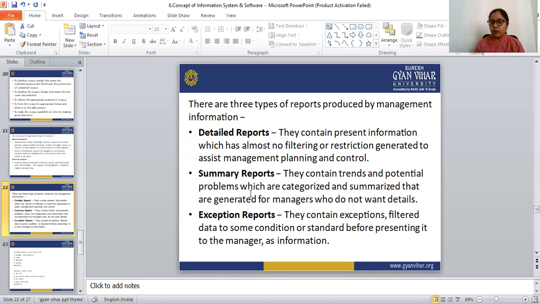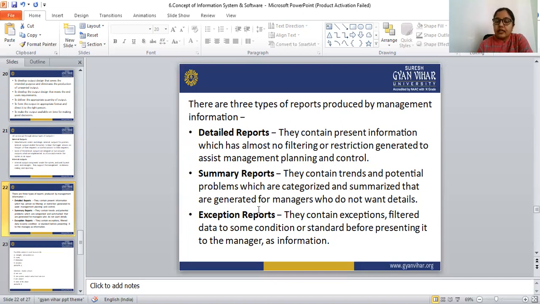In the detailed report, all the present information is contained, but the summary report contains only the trends and potential problems, summarized and generated for the manager who doesn't want the detailed report.